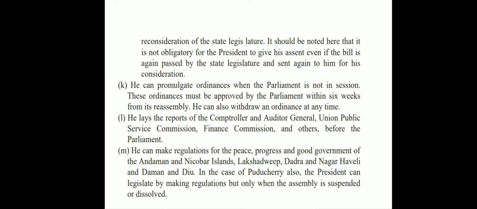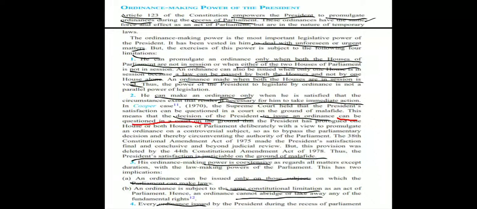When we were going through the legislative powers, we came across the power of the President to promulgate ordinances. We'll have an elaborate discussion over this now. Under Article 123 of the Constitution, the President is empowered to promulgate ordinances when the Parliament is at recess. And why is it done? It is done to deal with unforeseen or urgent matters. However, this power of the President faces certain limitations. Let's quickly go through them.